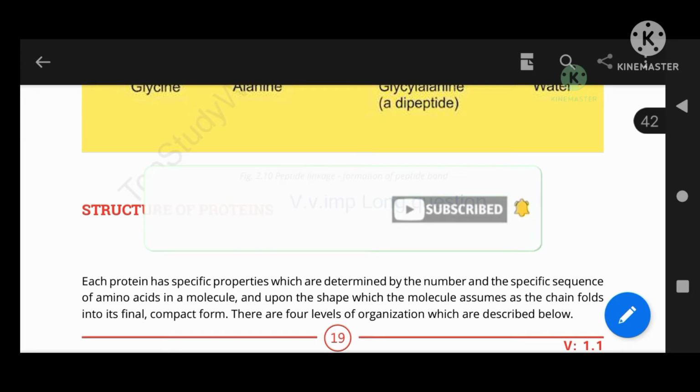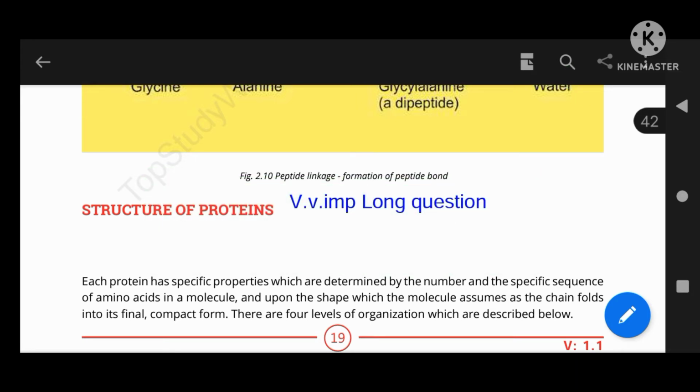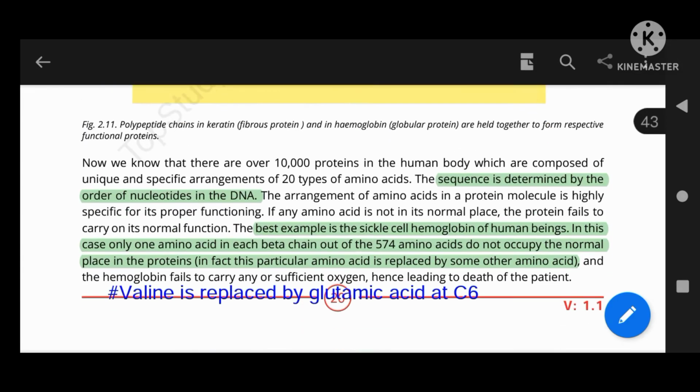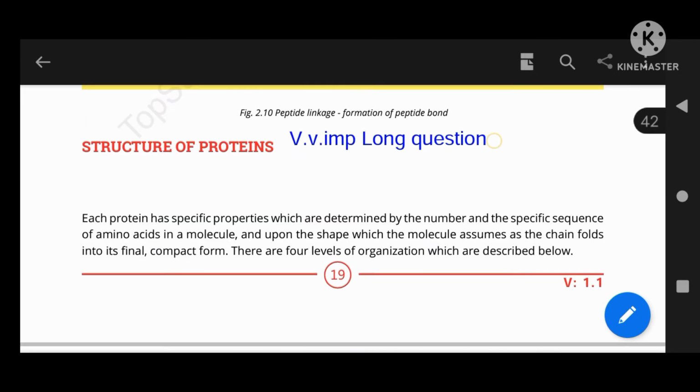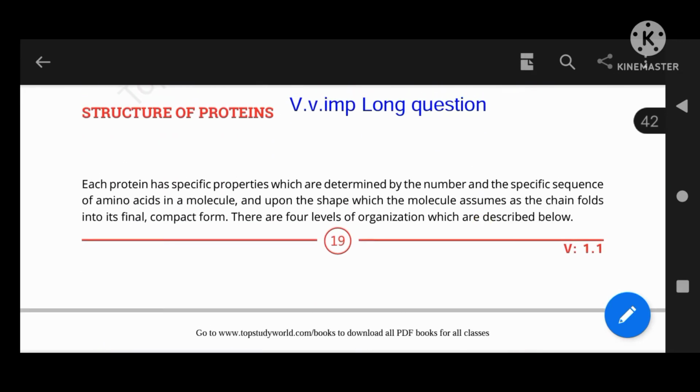In the previous lecture on protein, we discussed the structure of amino acids, the function and structure of proteins, and the importance of proteins. In this lecture, we will discuss the structure of protein and its levels of folding: primary, secondary, tertiary and quaternary. After that, we will discuss the classification of proteins, that is, globular and fibrous proteins. So in the first part of this lecture, we will discuss the structure of protein.